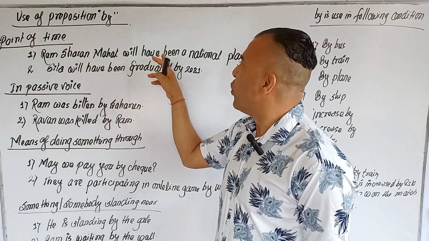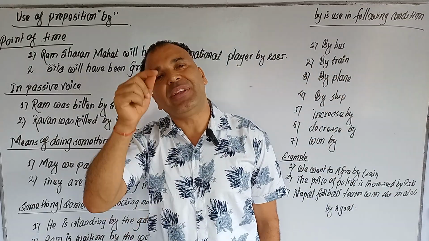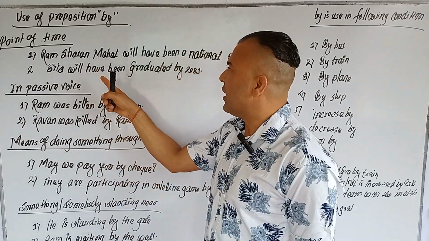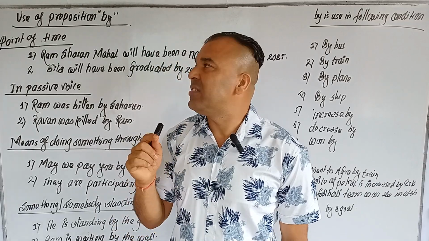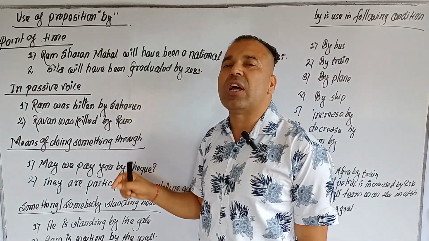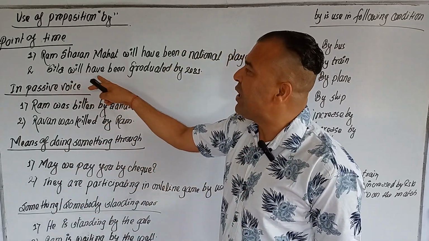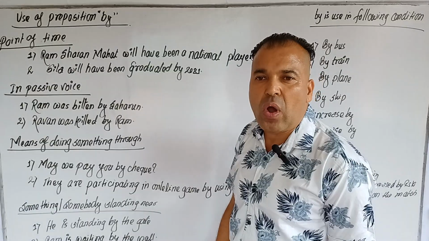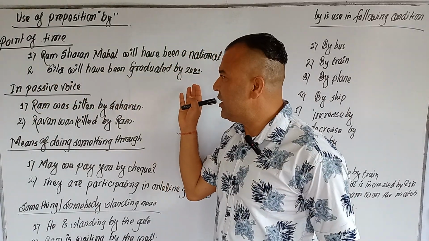Ram Saran Mohan will have been a national player by 2085, meaning a fixed time, by the point of time, not before, not after. That's why in this condition by 2085 is the point of time. Sita will have graduated by 2081, not before, not after. She will have graduated by 2081.